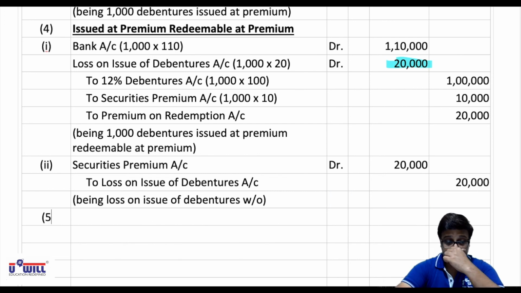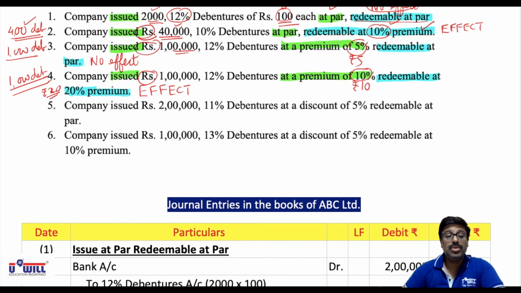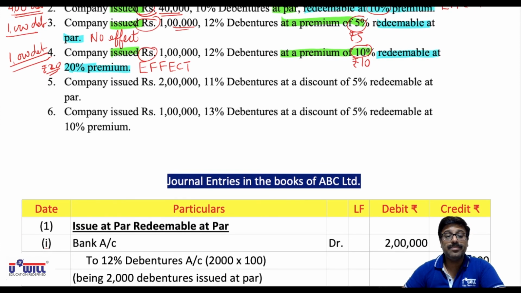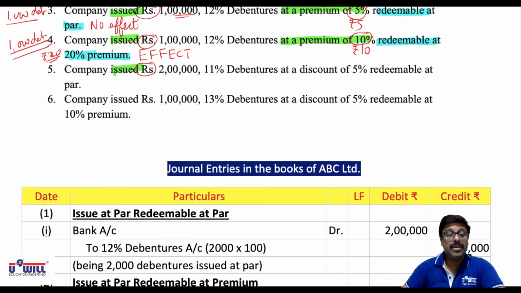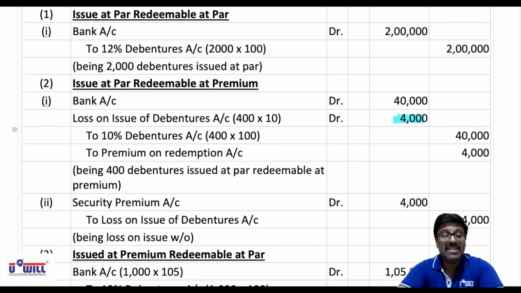Now we take up the fifth situation. Look at the fifth situation asked in the question. Be attentive. Company issued 2 lakhs, then 2 lakhs divided by 100, so 2000 debentures would have been issued, 11% debentures at a discount of 5%. Now the company is issuing the debentures at discount, but redeemable at par. Redeemable at par will have no effect, so the entry of issue of debentures at discount will remain as it is. No line is to be left in between.